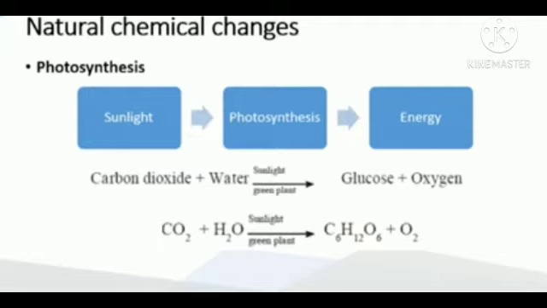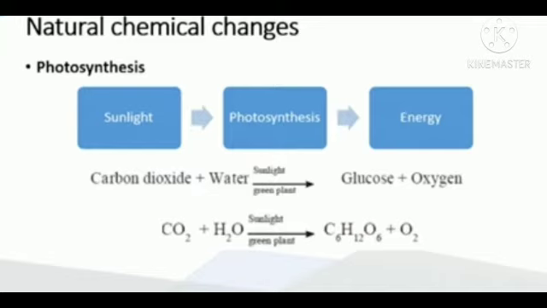It is given below. Students, we know that carbon dioxide is taken in by the plant. When this carbon dioxide reacts with water in the presence of sunlight, it will give glucose and oxygen.